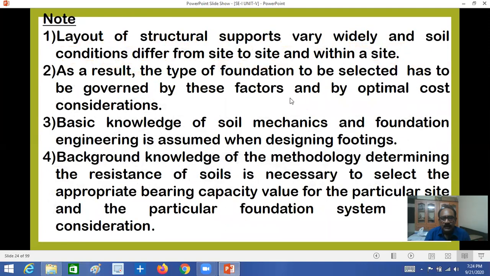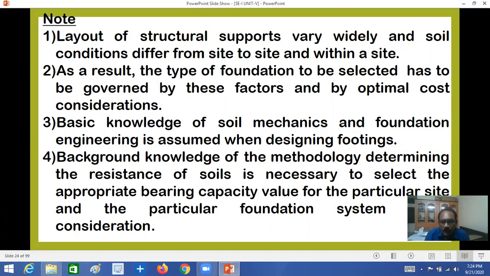In Unit 4, the design of footings, types of footings, and design of combined footings. Isolated footings, spread footings, different types of footings. In this video, what are the factors affecting the footings?